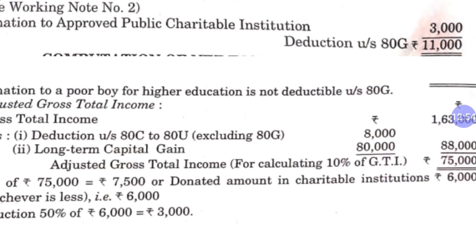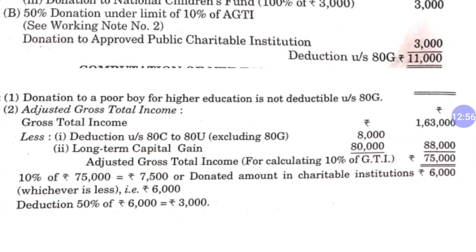Gross total income 1,63,000 less deduction under section 80C to 80U, excluding 80G. We are calculating 80G, that's why we are not considering it. So 80C to 80U and capital gain: 8,000 for 80D, his medical claim, and long term capital gain 80,000. So the total deductible amount is 88,000. So we have adjusted gross total income of 75,000.